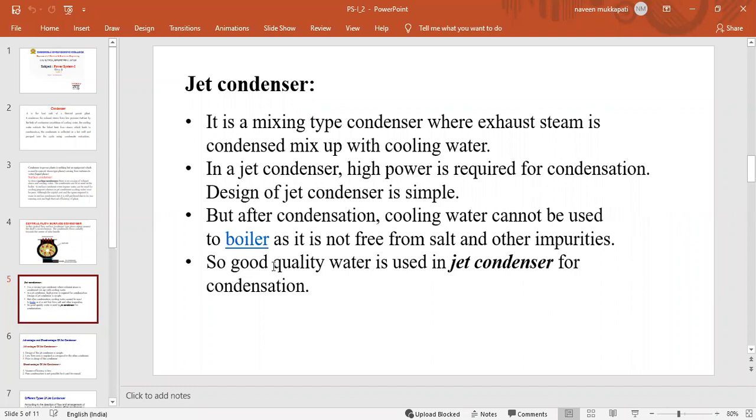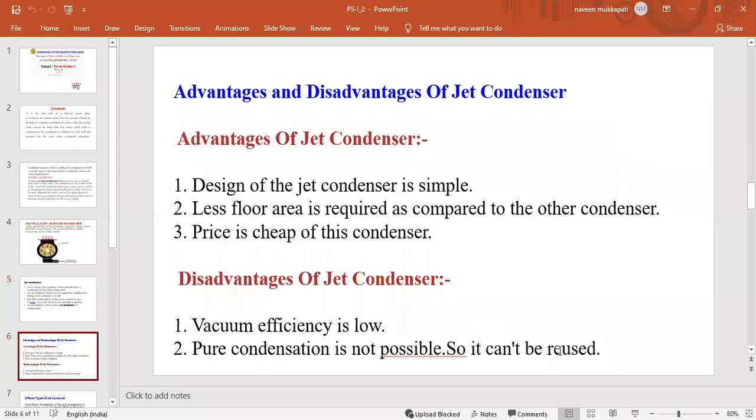By sprinkling that water, we reduce the steam pressure, or we convert that steam into liquid form. In that process only, we are using good quality water. That is the only difference between the jet condenser and the surface condenser.